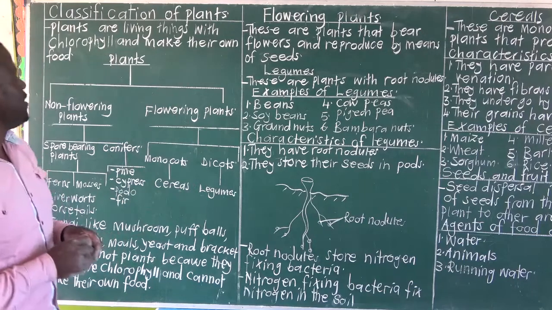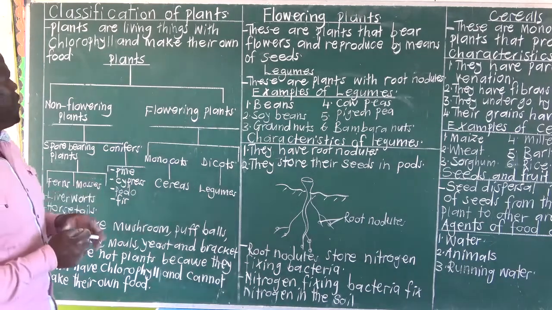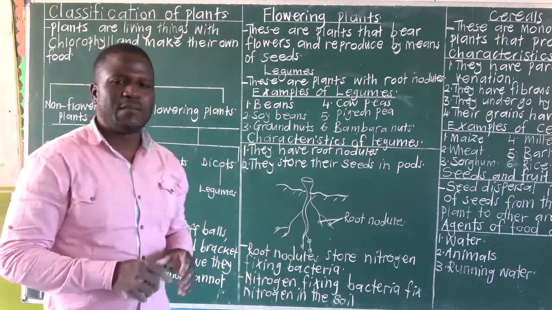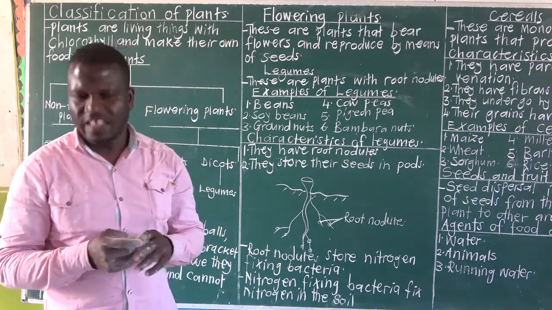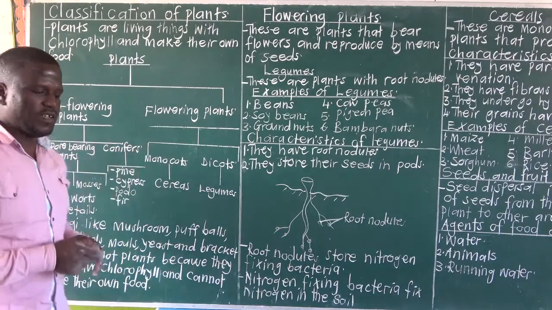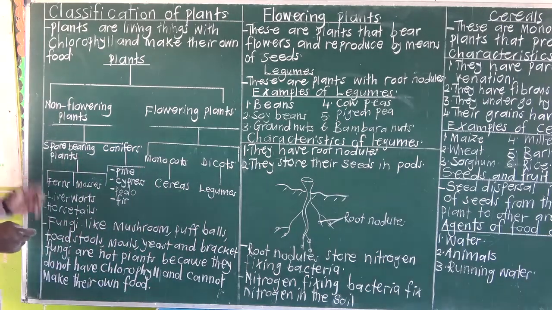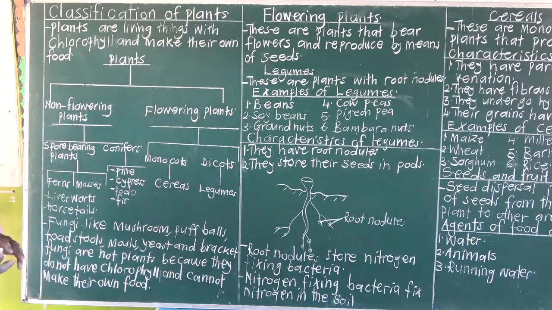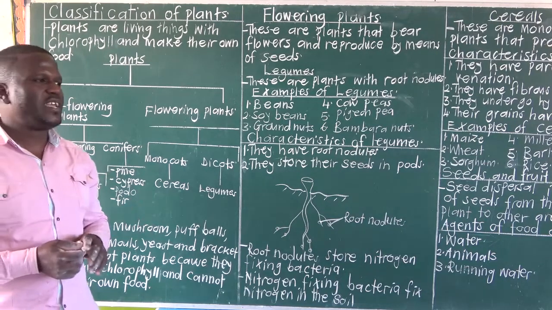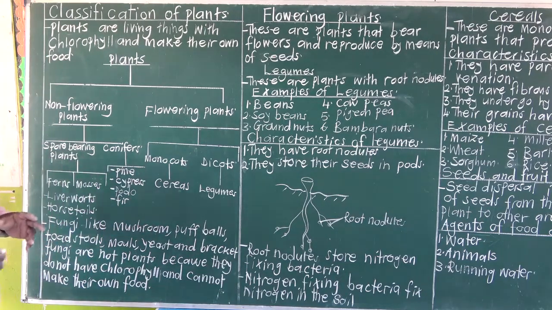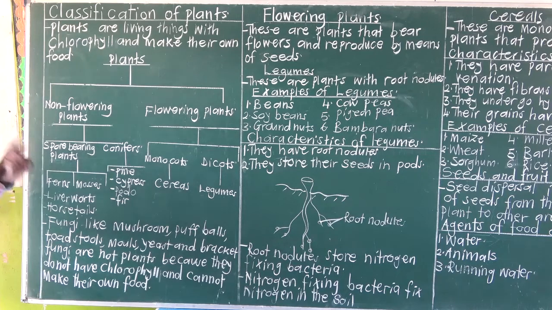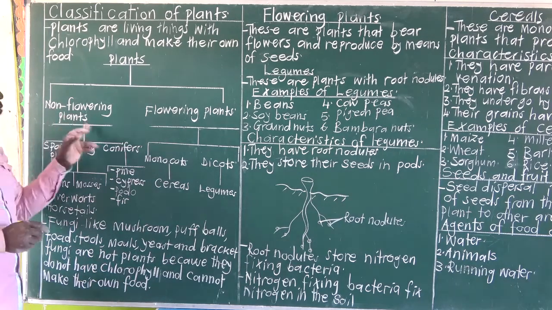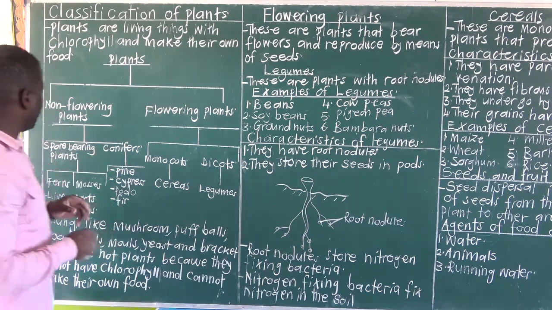Now, a plant is a living organism with chlorophyll and can make its own food. Plants are living things that have chlorophyll and can make their own food. So, in summary, that's how we can define a plant. A living thing that has chlorophyll and can make its own food. We said plants can be grouped into two groups. We have non-flowering plants and flowering plants.